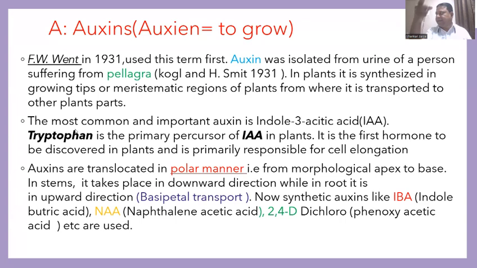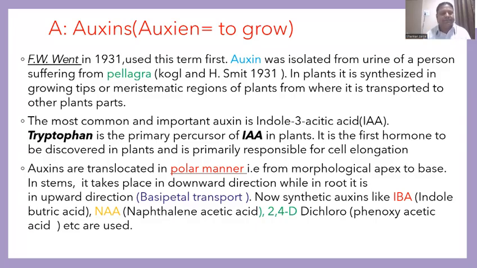The most common and important auxin is indole acetic acid, a natural plant hormone derived from the amino acid tryptophan. So tryptophan is a primary precursor from which indole acetic acid is derived.